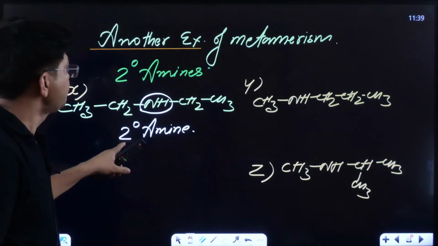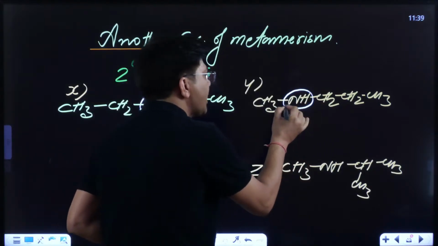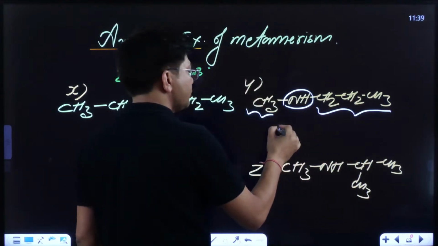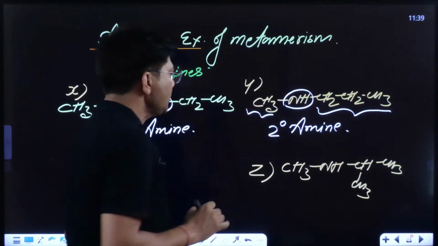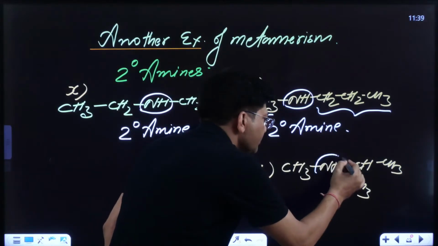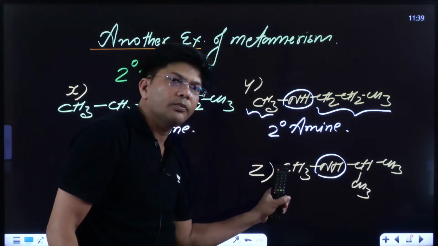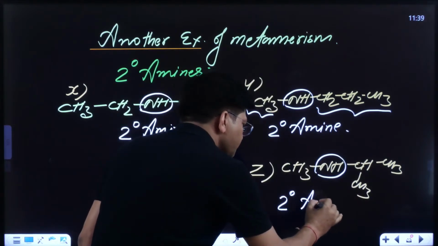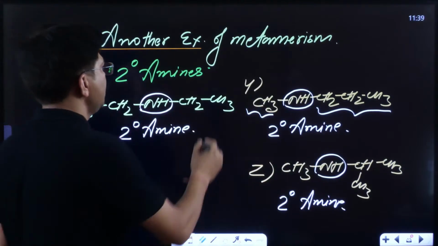So the functional group should remain the same. This is a 2 degree amine. Now this nitrogen is also attached with 2 alkyl groups, one alkyl group, second alkyl group. So its degree is also 2 degree. This is also a 2 degree amine. Now, if I talk about this last one, you can see this nitrogen is attached with 2 alkyl groups. One alkyl group, another alkyl group. So this is also a 2 degree amine.